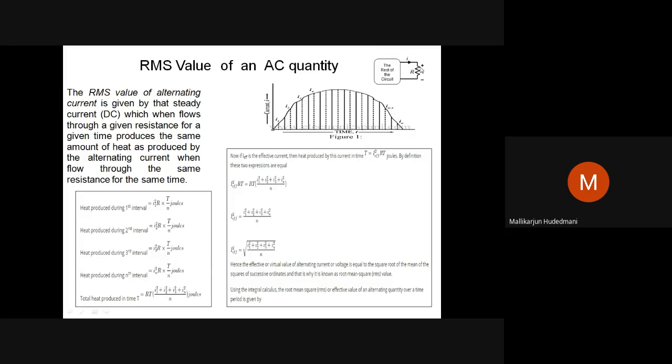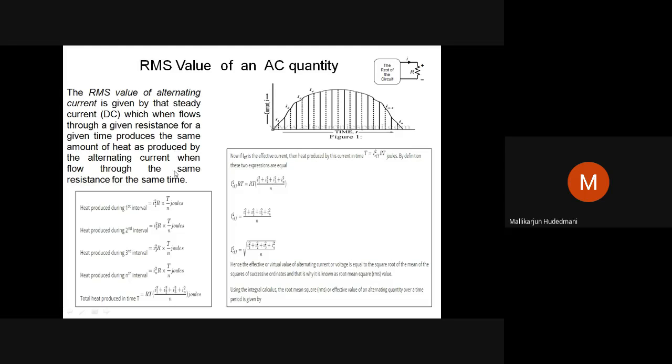Then to get a similar heating effect, what should I do? I should connect a DC source. That is the meaning. Connect a DC source and inject current such that, within the same time duration, the DC current flowing inside will balance the heat produced in the DC applied situation with the amount of heat produced by the unknown quantity applied in stage 1. That is the meaning here.